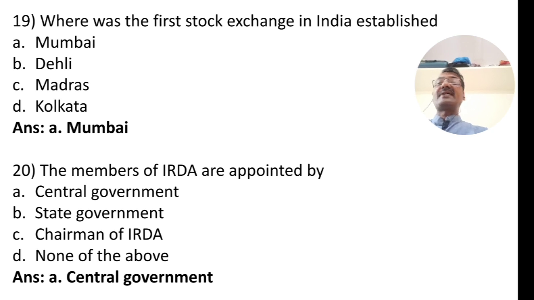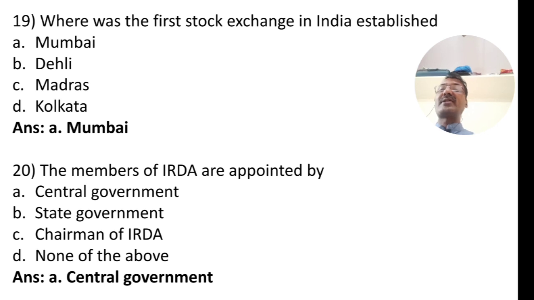Question number 19, second last question. Where was the first stock exchange in India established? In which city was the first stock exchange in India established? A, Mumbai. B, Delhi. C, Madras. D, Calcutta. So Mumbai, Delhi, Madras and Calcutta are the four major metropolitan cities in India. Obviously the correct answer is Mumbai, because Mumbai is the financial capital of India. So answer A, Mumbai.